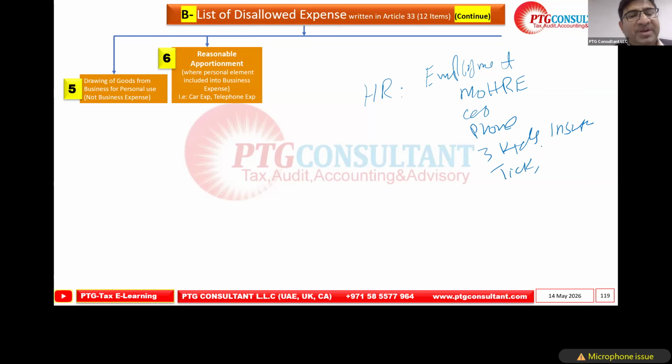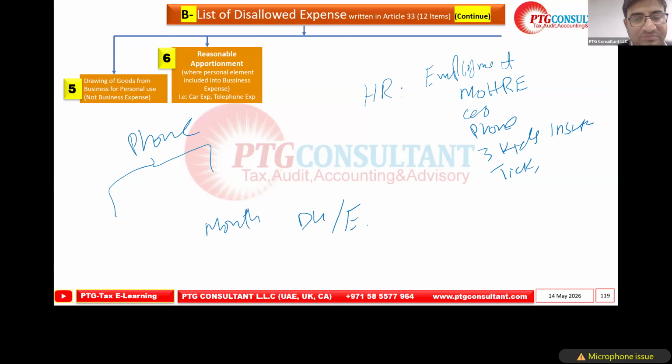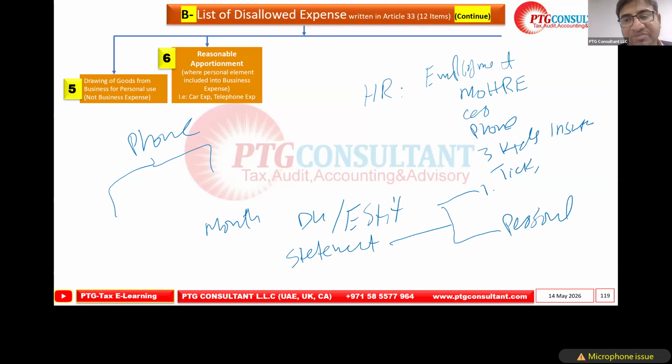So a reasonable apportionment: if we have given the car or the telephone, the phone bills, we have the policies. At the month end, you will get the statement from Etisalat. In that statement, you will ask the employee, as per the HR policy, to give the breakup. How much is personal? How much is business?